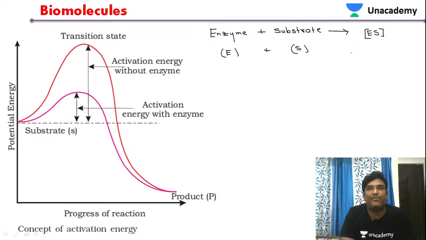After that, the enzyme substrate complex further forms enzyme product. And this enzyme gets recycled.